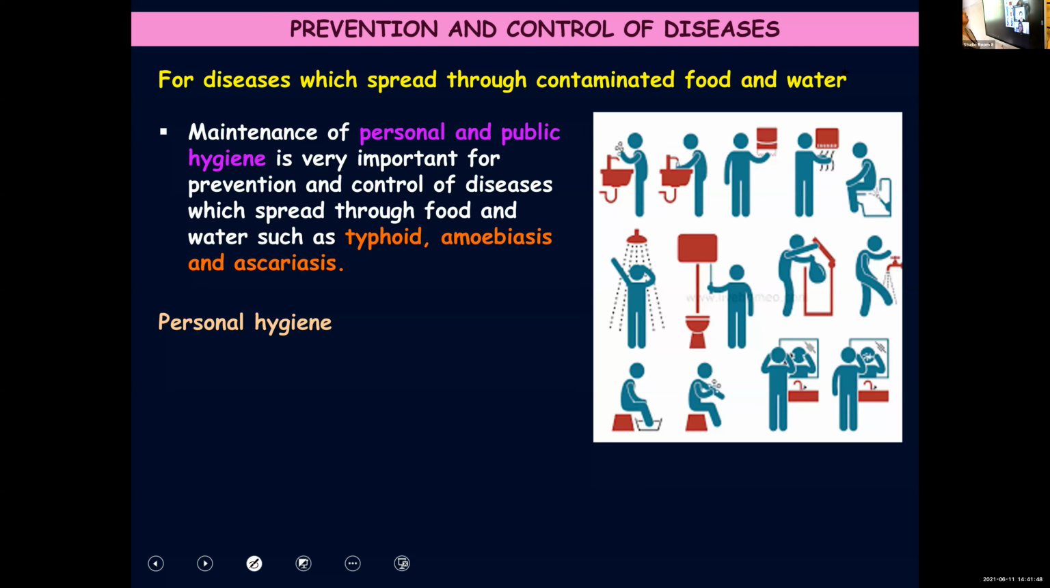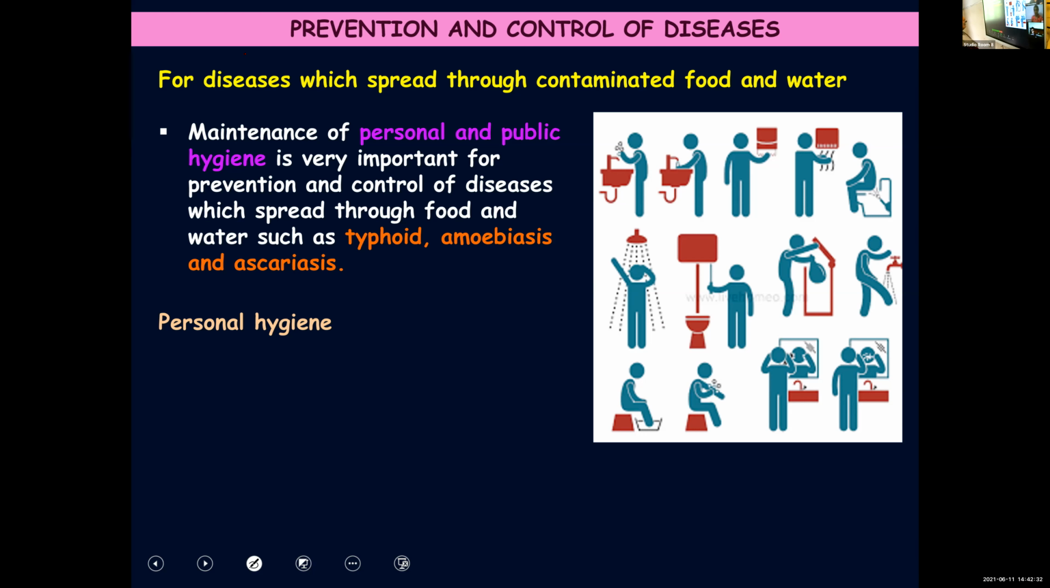Coming back to the point, for diseases which spread through contaminated food and water. Now what we are going to see is how you can prevent them. We learned about so many diseases caused by bacteria, fungi, viruses, protozoans. Now what we need to see is how can we prevent them? How can we control them? We always say that prevention is better than cure. Once you get the disease, then you have to cure it. So it's better to prevent it so that you are safe from these diseases or infections. So what all points you have to take care of to prevent and control these diseases.